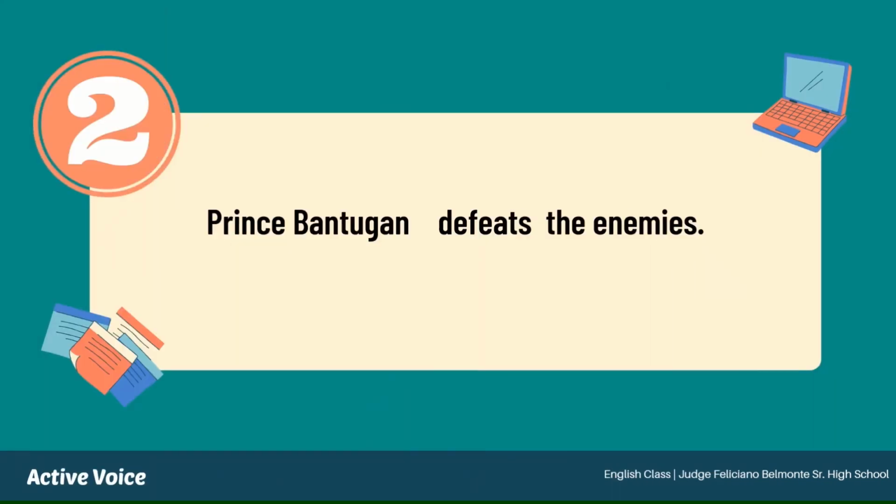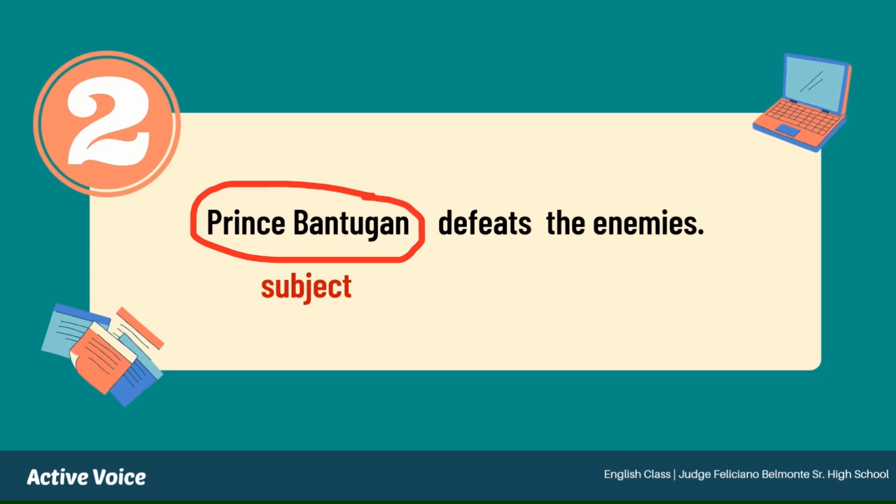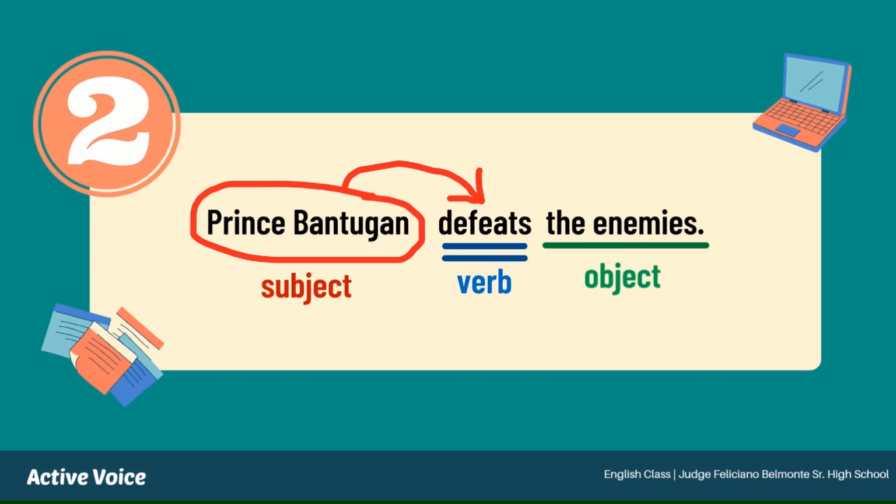Another example. Prince Bantugan defeats the enemies. Will you help me to identify the subject of the sentence? Alright. Prince Bantugan is the subject of the sentence, and the doer or performer of the action defeats, the verb. And the object of the sentence is the enemies, the receiver of the action.